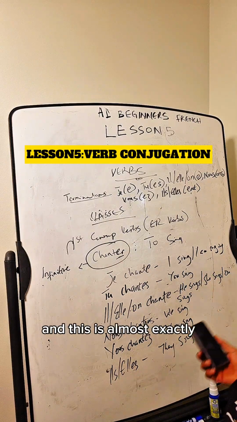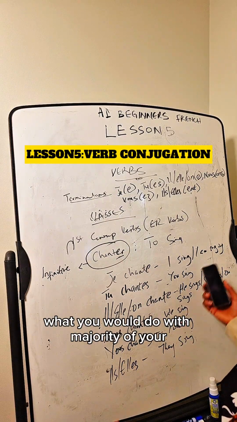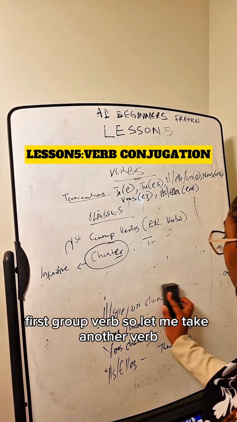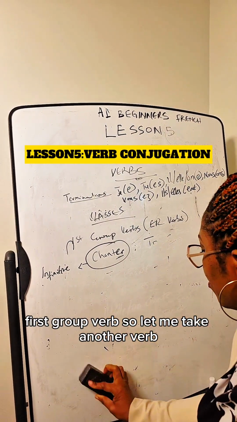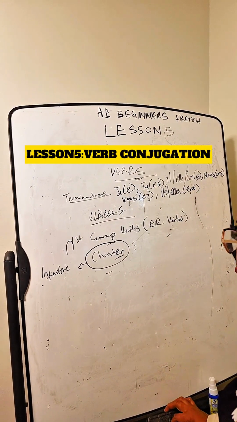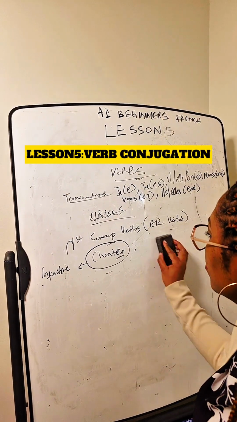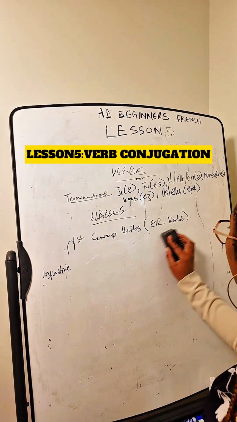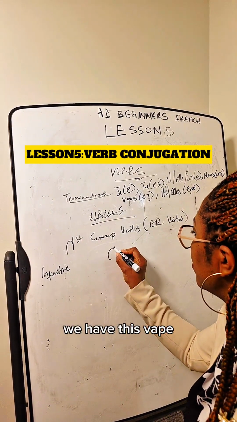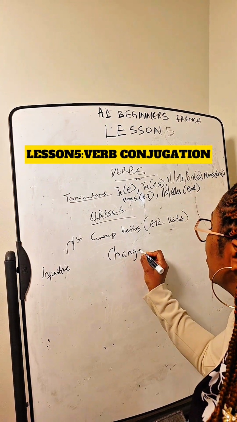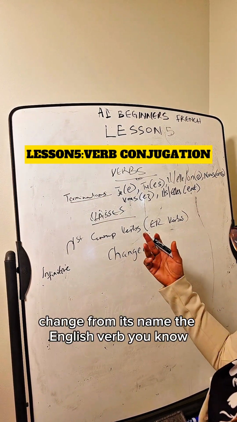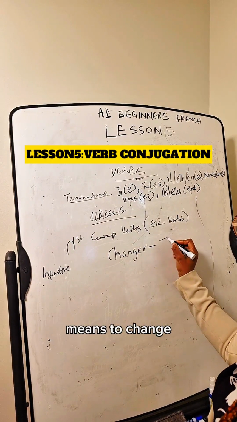And this is almost exactly what you would do with the majority of your first group verbs. So let me take another verb. We have this verb, changer. Changer, from its name, like the English verb you know, means to change.